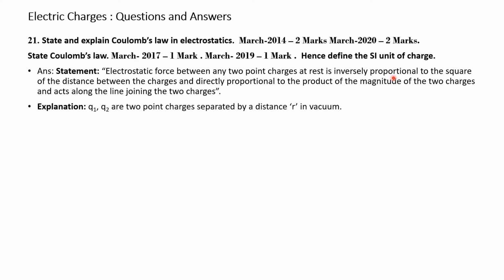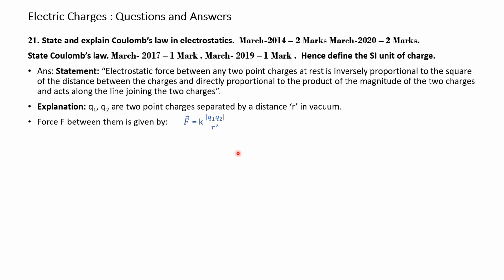Let us explain this. Q1 and Q2 are two point charges separated by a distance r in vacuum. The force between them is given by F equals K into the modulus of the product Q1 Q2 divided by r square, where K is Coulomb's constant, the constant of proportionality. This is the equation: F equals K Q1 Q2 divided by r square, where K is equal to 1 over 4 pi epsilon naught.